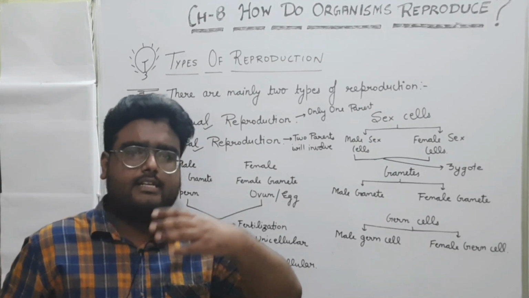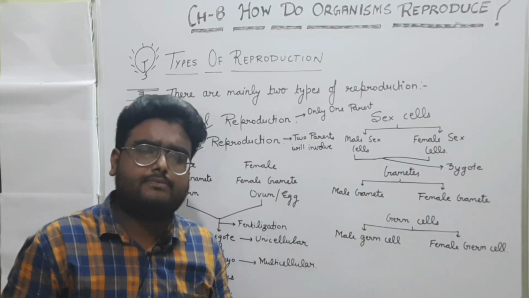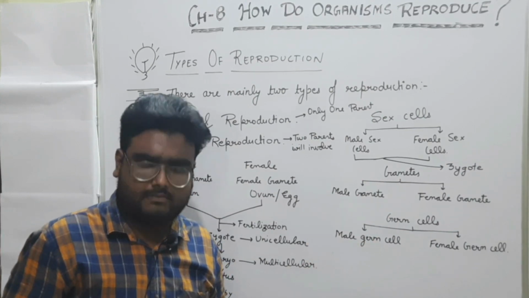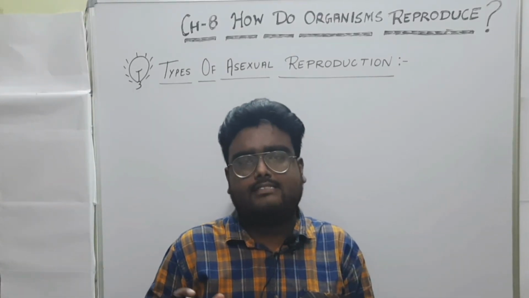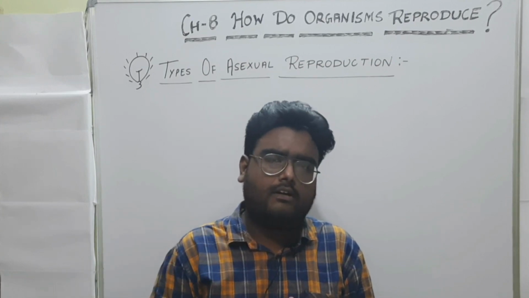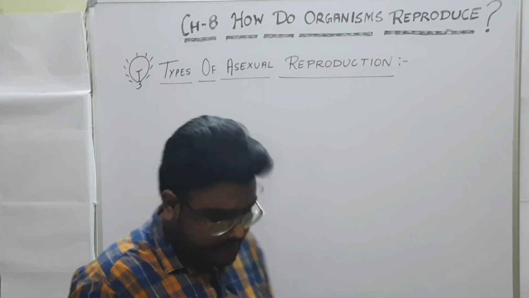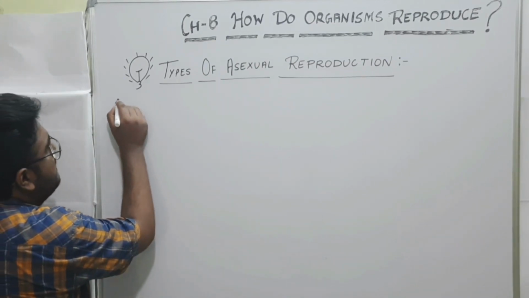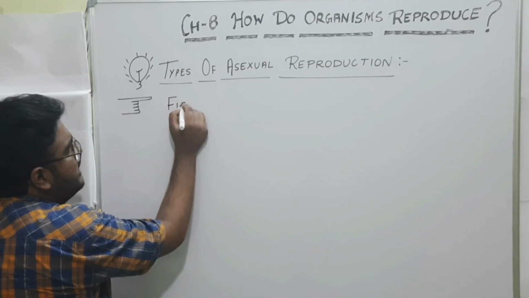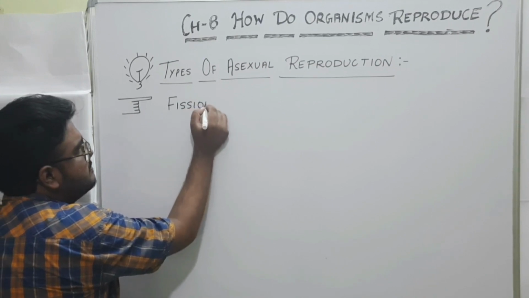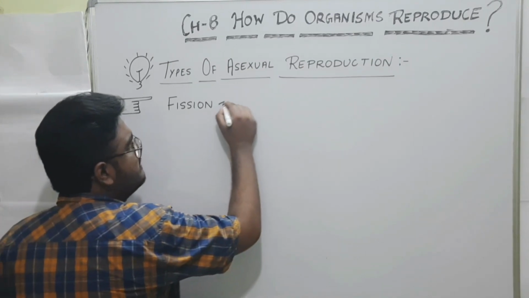Now, we will discuss the different types of asexual reproduction. What are the different types of asexual reproduction? Now, first type is fission, which is further categorized into two categories.